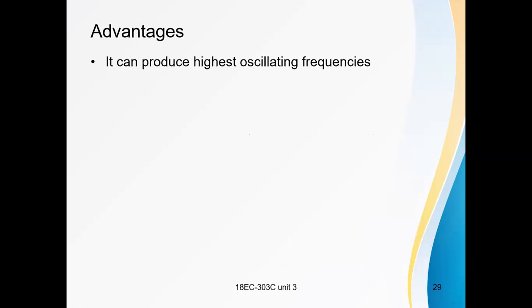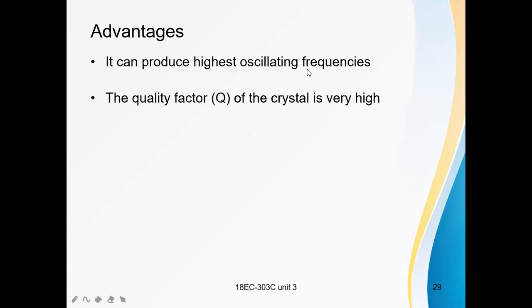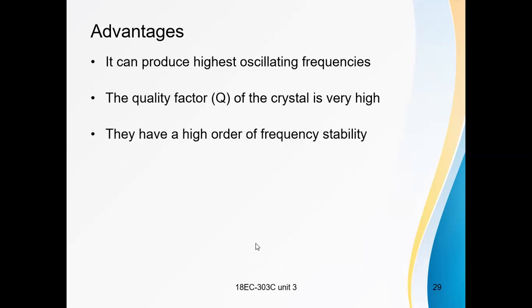What are the advantages? It can produce high oscillating frequencies, that means it generates high frequencies. The quality factor of the crystal is very high. They have a higher order of frequency stability. The Q of this crystal is very high. And the cost is low, and the construction is simple. Just now we saw it is only a simple RLC circuit. The crystal is made of two parallel plates with a crystal material in between.